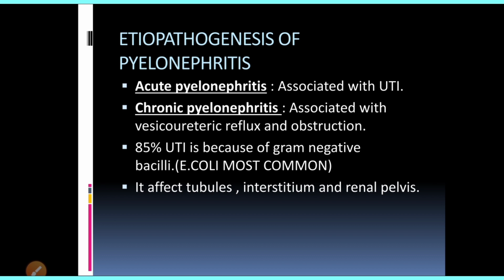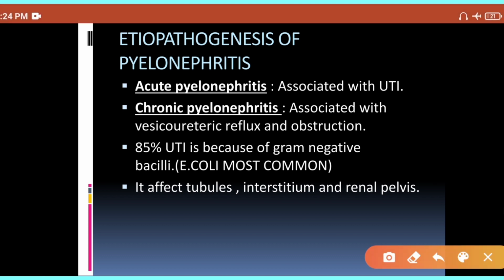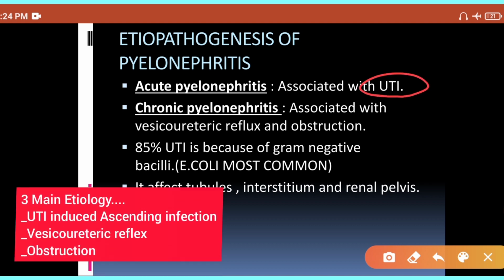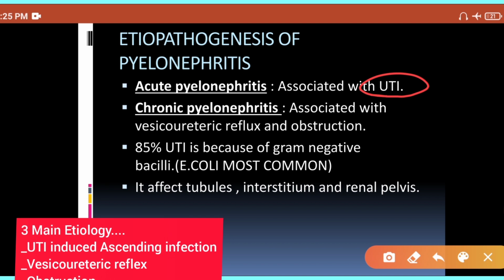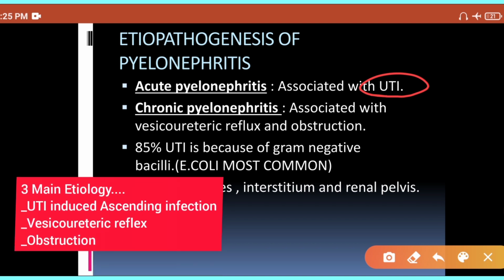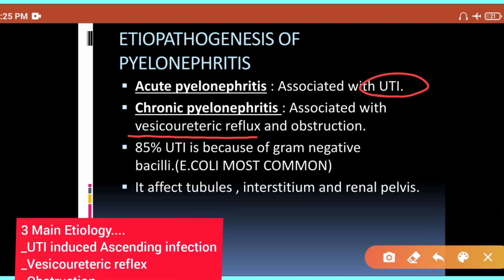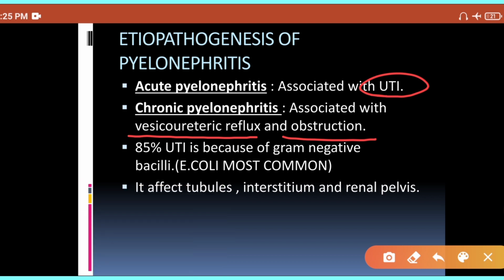So, guys, the common etiology that is associated with acute form of pyelonephritis is urinary tract infection. And suppose you have the chronic pyelonephritis, then the cause is vesicoureteric reflux and obstruction due to renal stone.